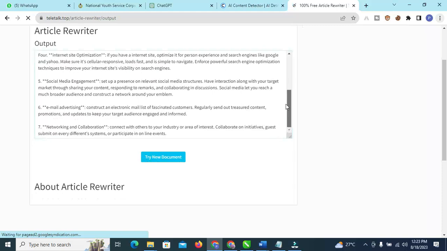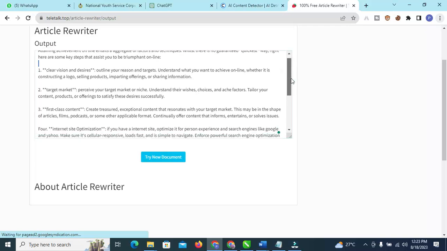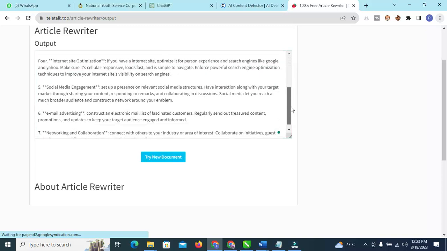So now I'm going to copy this text again. You can compare it: attaining, achieving online engagement, aggregate factors of techniques, and so on. These are the article right here: clear vision and desire, target market, first class content. You understand? The best thing I like about this website is that it's not a kind of article that will just change your article so that you don't even understand it again. No, this website is very okay. Imagine, see, the article just paraphrased now.